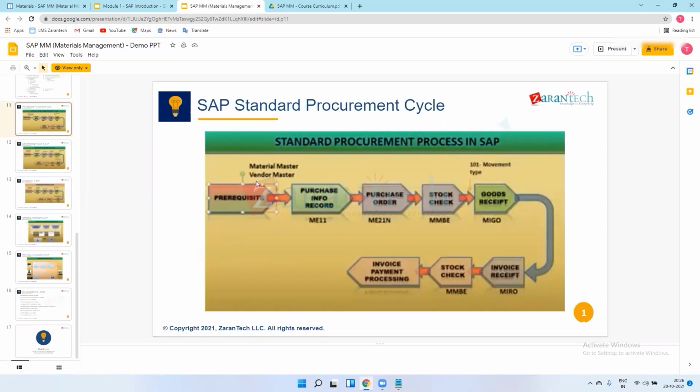So a material should have one material number, and that material we will procure from the vendor, so we will have a vendor number as well. In the prerequisite, let's say we have a requirement of a tire, and we will procure this tire from the MRF company. MRF will have one vendor number that we will define in our vendor master.